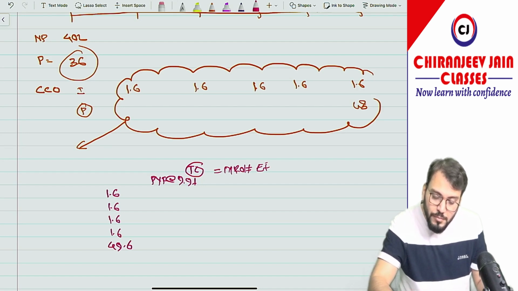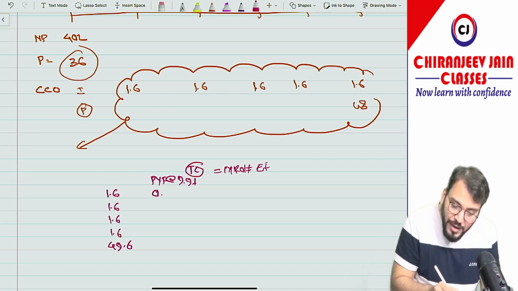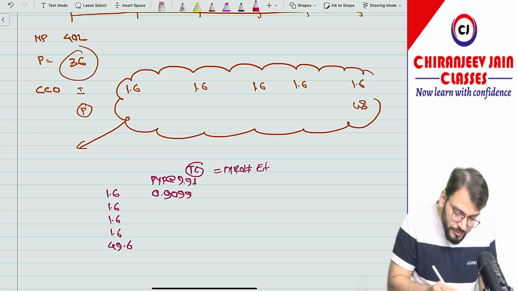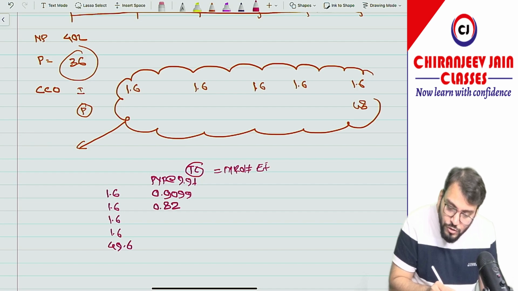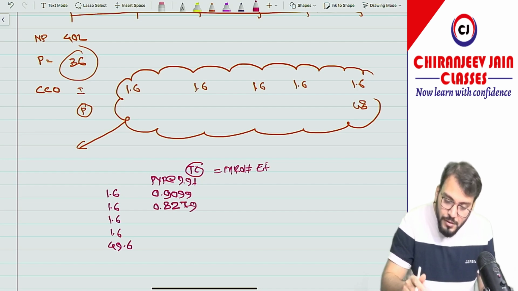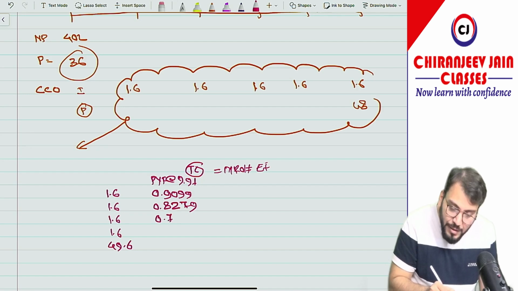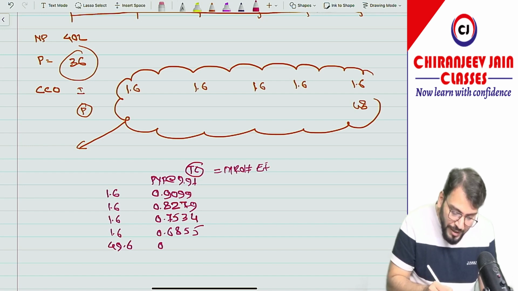So 1 divided by 1.099 equals 0.9099, then 0.8279, then 0.7534, then 0.6855, then 0.6238.